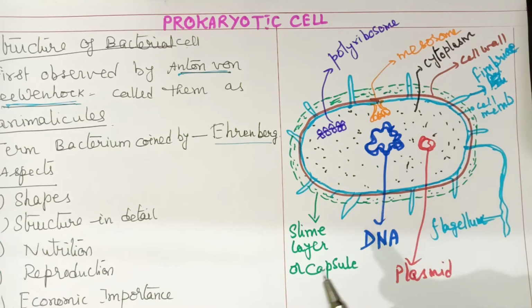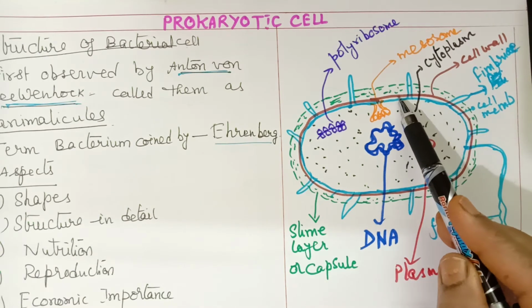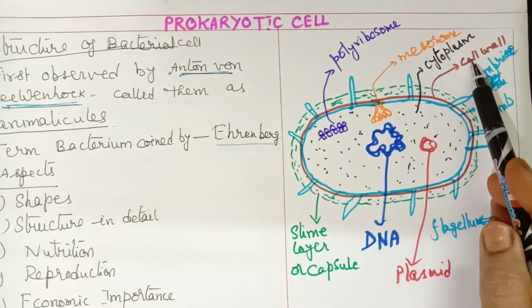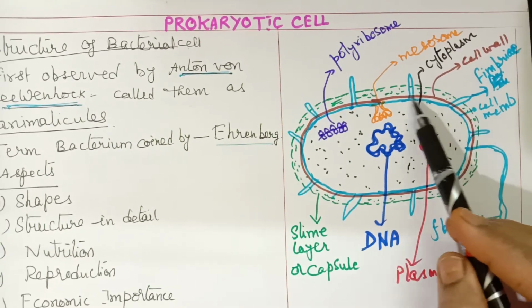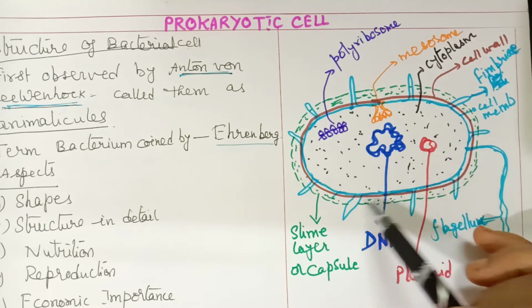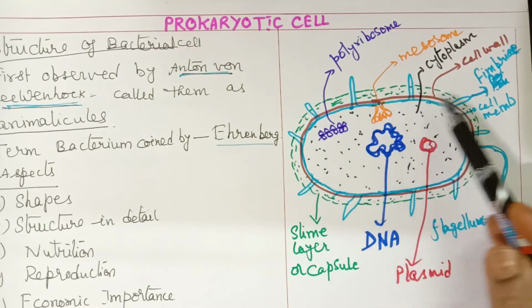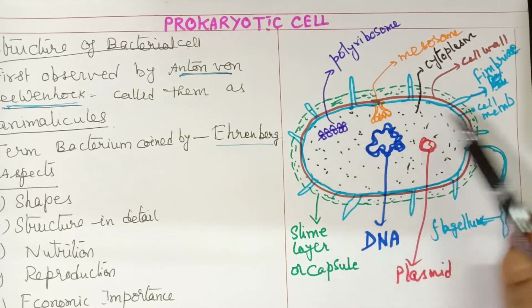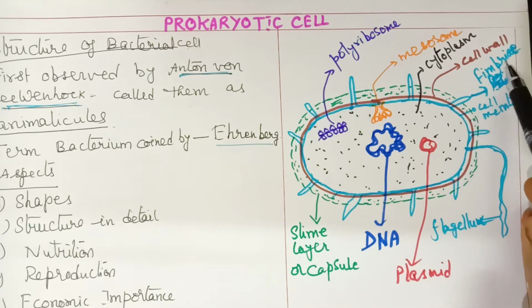This is a general structure. First, a cell wall is present. Inside the cell wall, we find a cell membrane. From the cell membrane, some hair-like projections come out. These are called fimbriae.